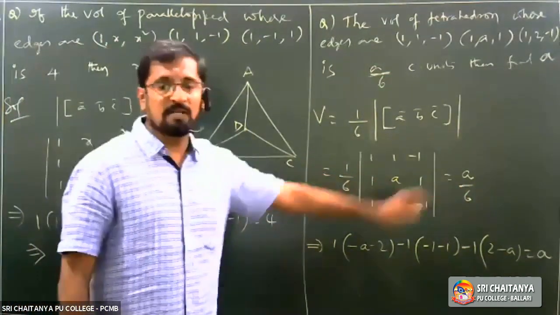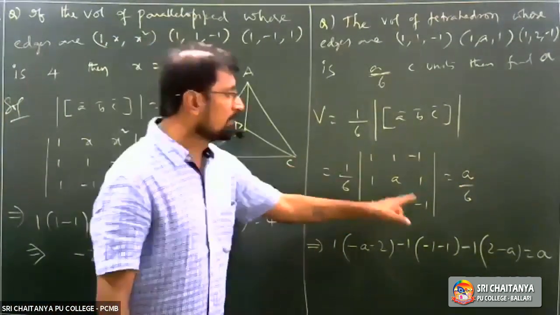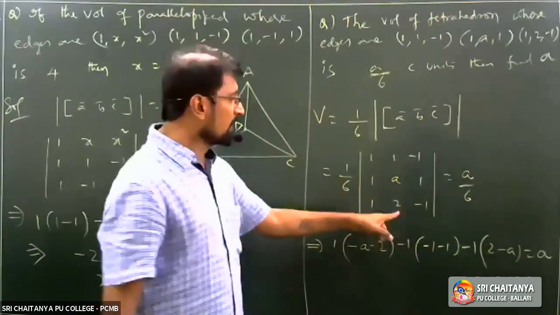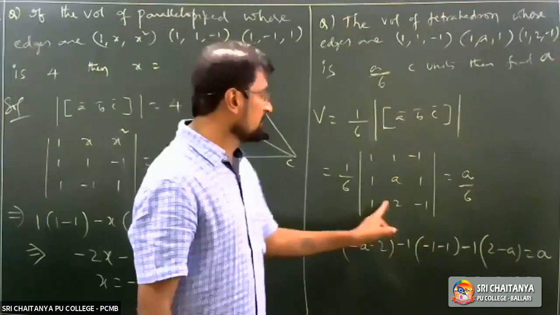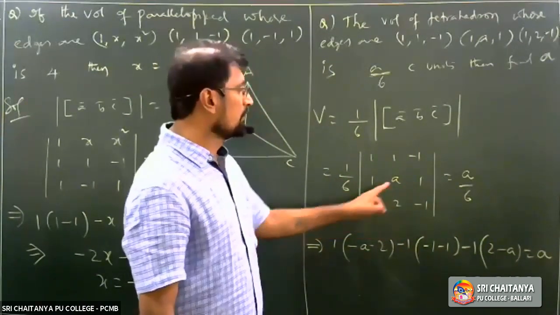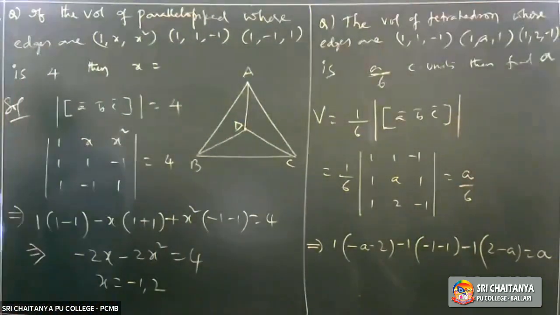Both sides 6 get cancelled. 1 into (excluding this column and this row) minus A minus 2, minus 1 into (excluding this column and this row) minus 1 minus 1, minus 1 into (excluding this column and this row) 2 minus A is equal to A. Now try to simplify that to get the A value. You should get A is equal to 2.